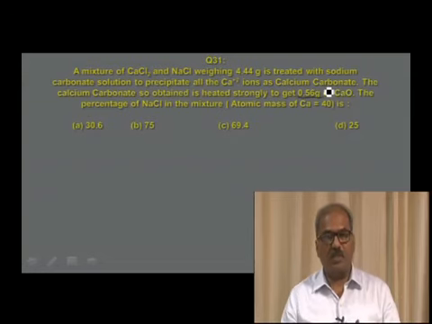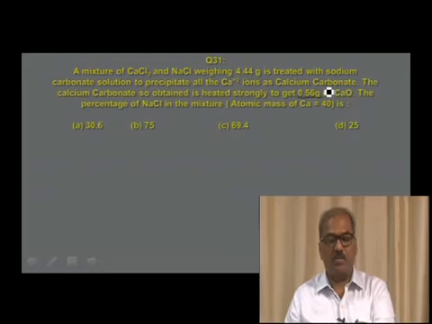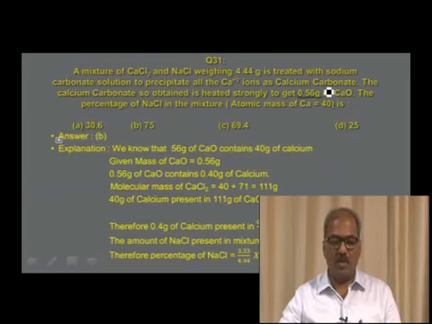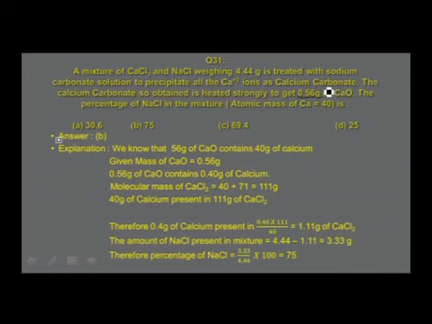Using this mass of calcium in calcium oxide, calculate the mass of calcium chloride. The mixture of calcium chloride and sodium chloride has a mass of 4.44 grams. If you remove the mass of calcium chloride from that, you get the mass of sodium chloride, and then you can calculate the percentage composition, and the working is done as follows.